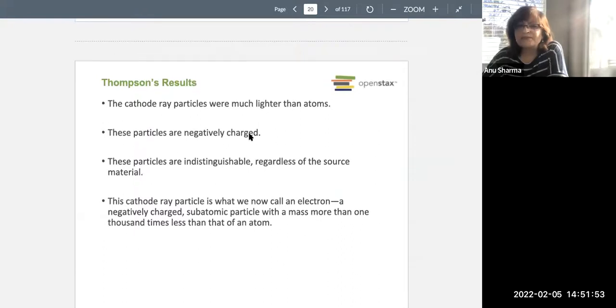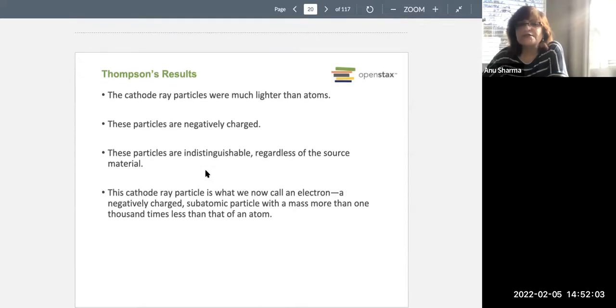These particles are much lighter than the atoms, very light. They are negatively charged, and they are indistinguishable. In other words, no matter what the source of the material was, all of them behaved the same way. They all had the same properties. So it is not like these electrons are coming from gold, or from silver, or from iron or copper or zinc or nickel. It didn't matter, right? They were all the same.